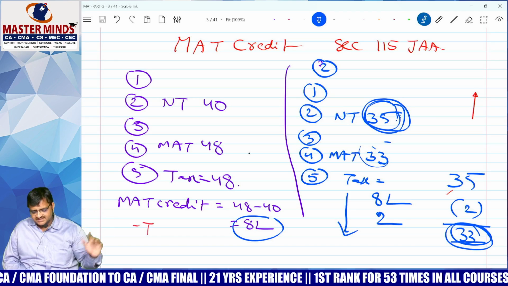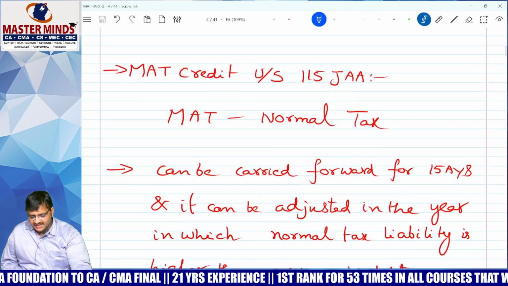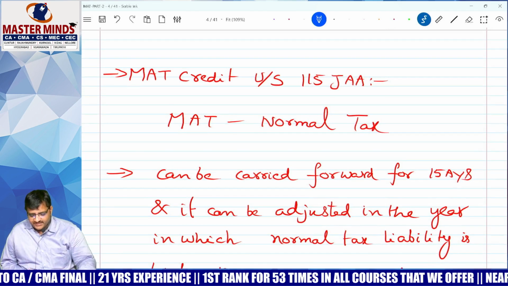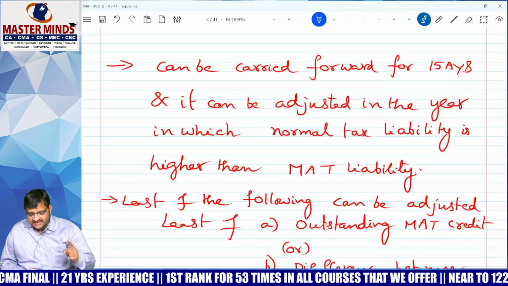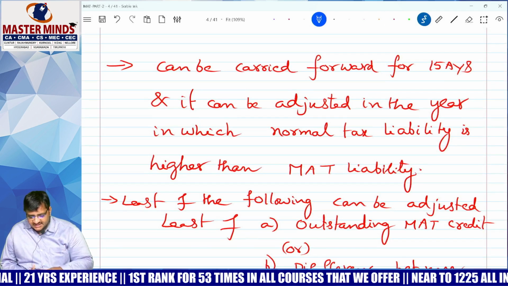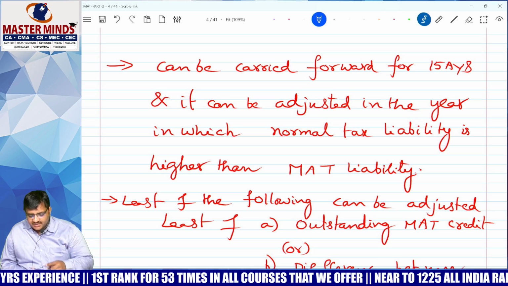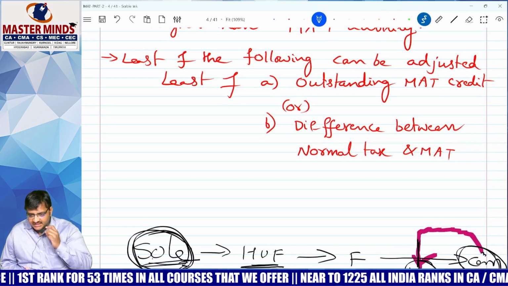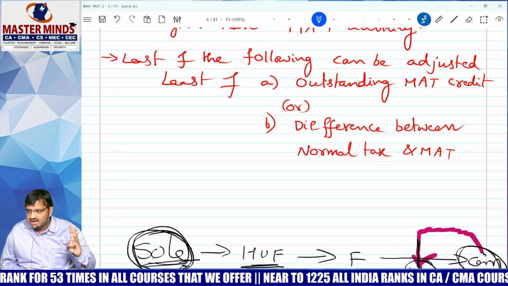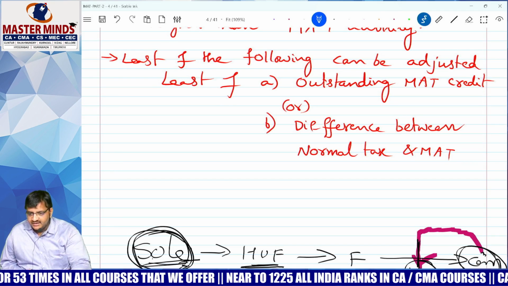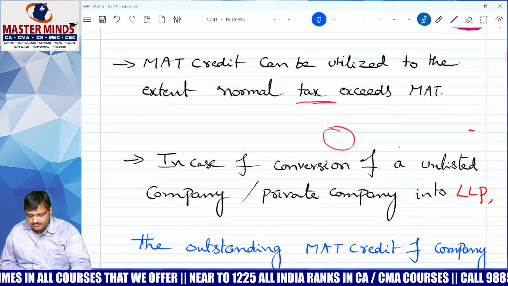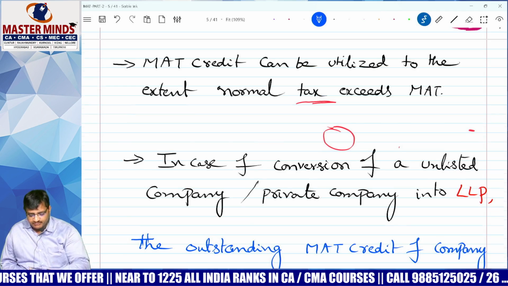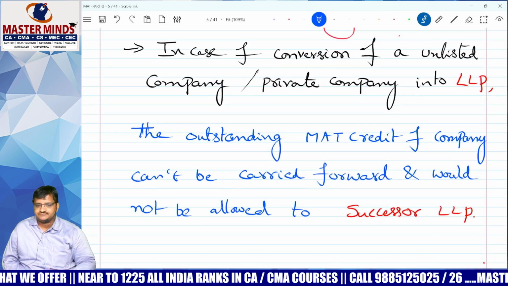Clear, sir? With this, we are done with the topic called MAT credit. So please follow. MAT credit is equal to MAT minus normal tax. It can be carried forward for 15 years. It can be adjusted in the year in which normal tax liability is higher than the MAT. And the following can be adjusted, whichever is lower: small a, outstanding MAT credit; small b, the difference between normal tax and MAT. MAT credit can be utilized to the extent normal tax exceeds MAT. Okay, that's it. Clear, sir?